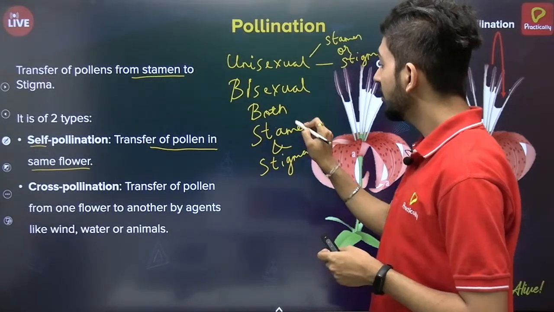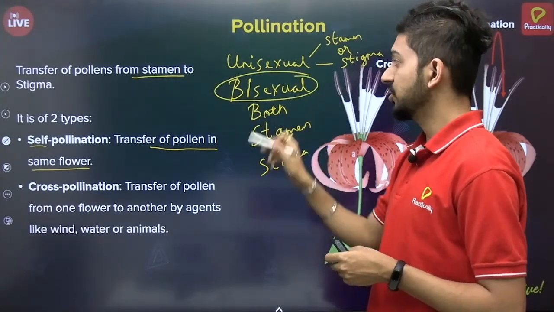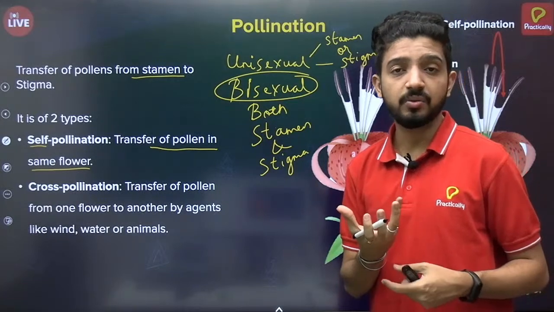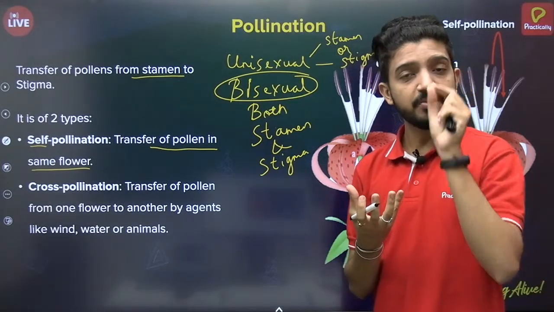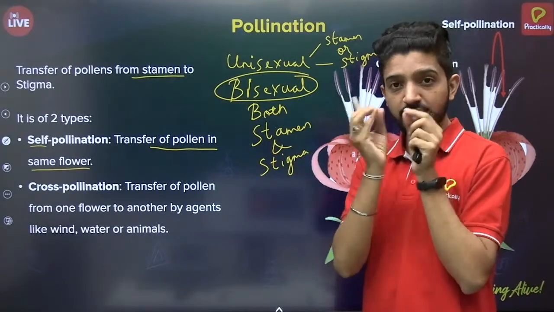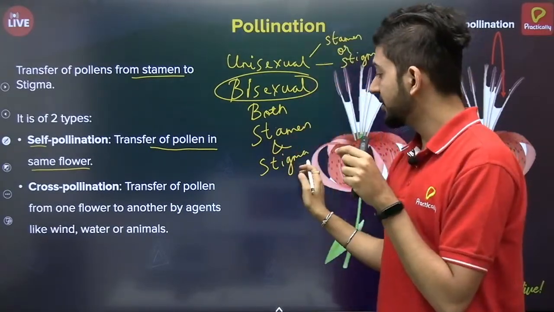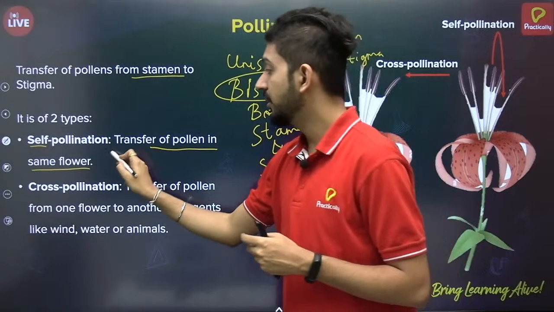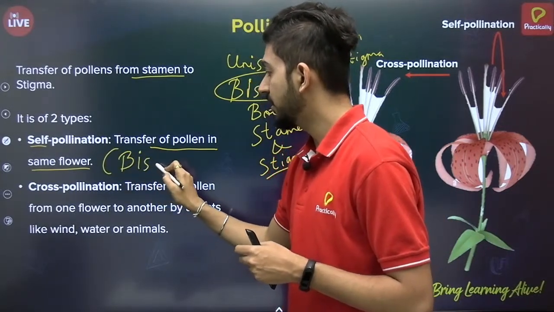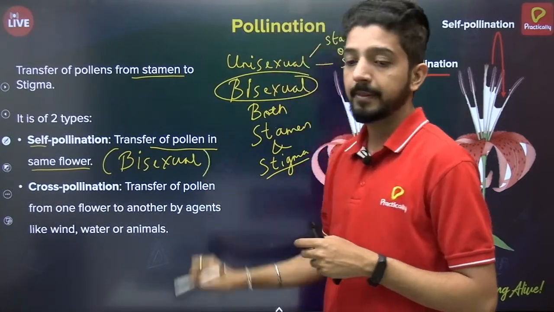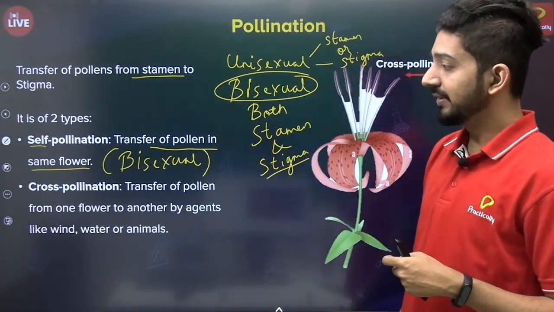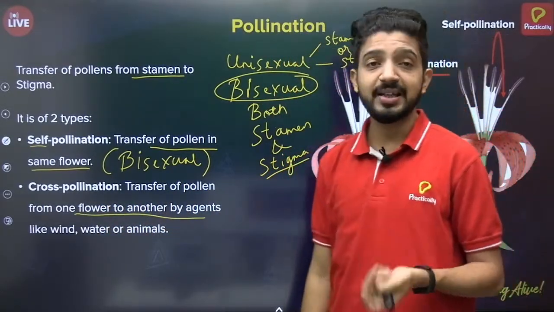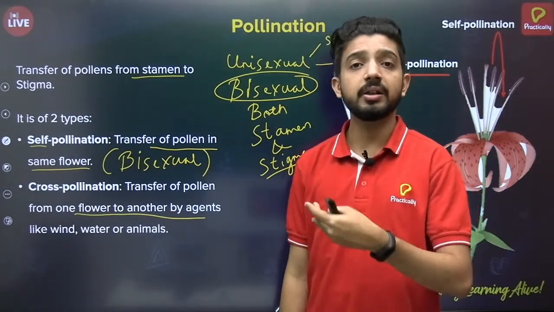Since they have both male and female parts, they are termed as bisexual. Most of the flowers you see around are bisexual, like the example I gave you of the hibiscus flower. If you observe a hibiscus flower, it will have the stamen, that is the androecium part, and on top of it you will have the stigma. So self-pollination can happen only in case of a bisexual flower. Cross-pollination will happen when the transfer happens from one flower to another, by various agents like wind, water, or even biological agents.